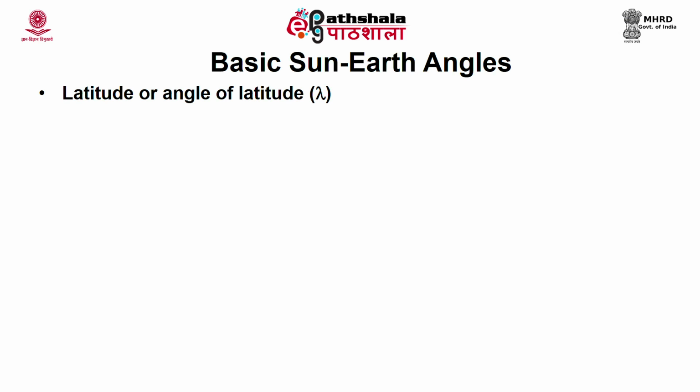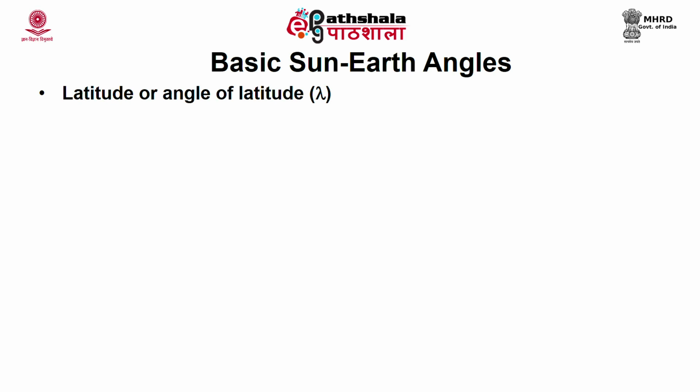Now, coming to the latitude and longitude. Any location on the earth can be found out by knowing 2 points, that is latitude and longitude. If you know the latitude and longitude, you can find out the position or the point at which that location is situated on the earth's surface. So, longitude represents the vertical imaginary lines, and latitude represents the horizontal lines, and it is the distance from the equator. And each degree of latitude is about 111 km apart.